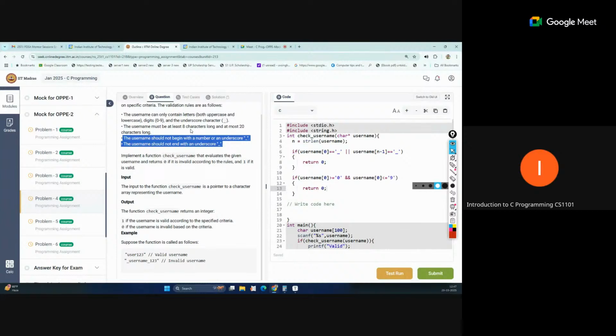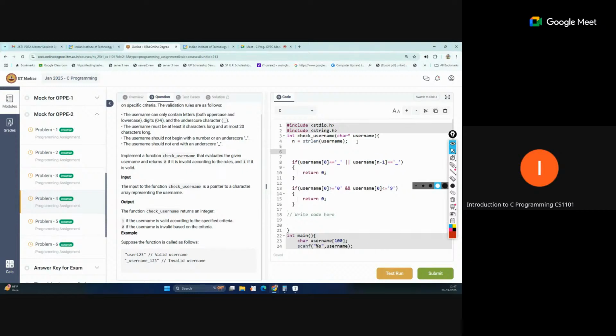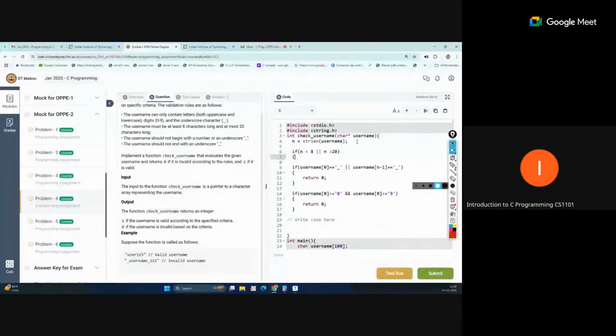That is the size, so we can directly return 0. We can write that condition like this: if n is less than 8, or if n is greater than 20 characters, then we also return 0.